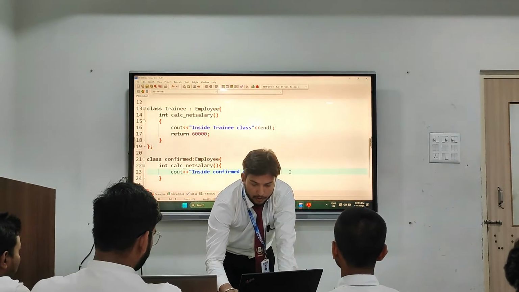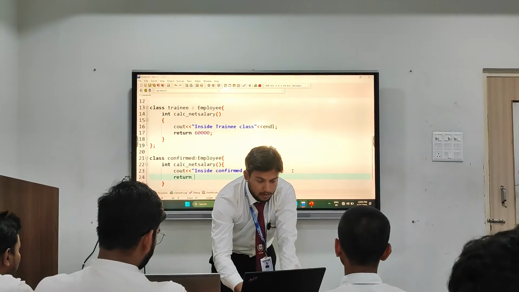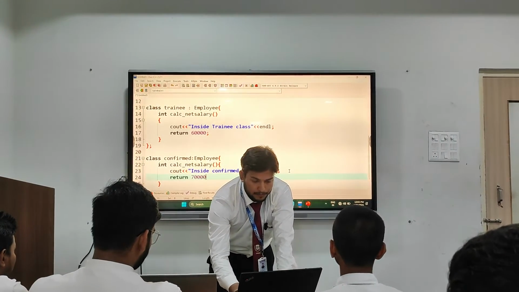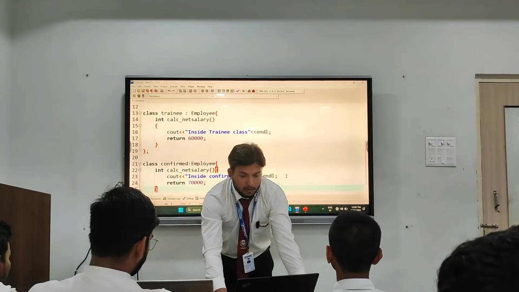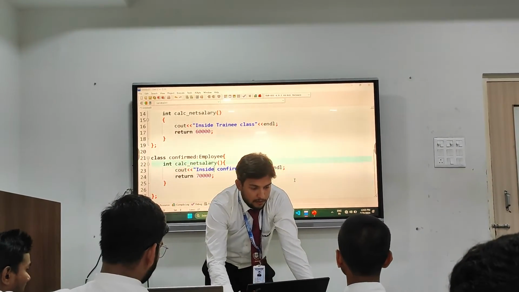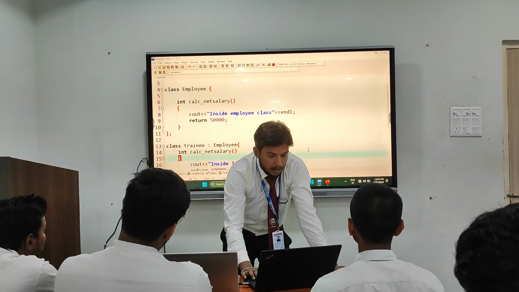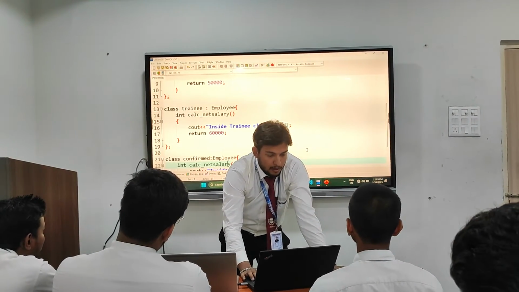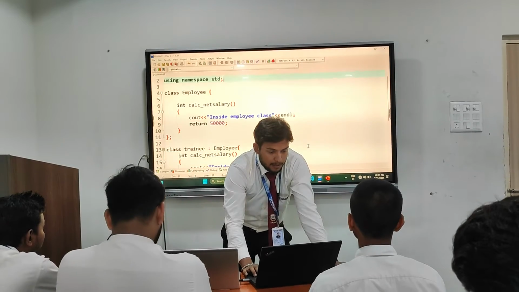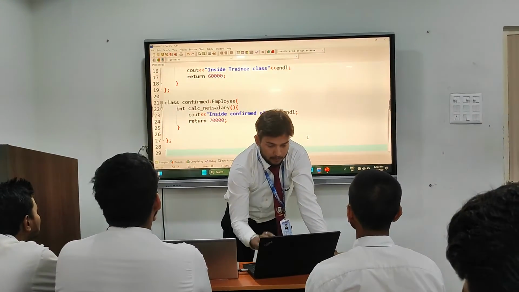We can also give a return value as we were doing, say 7,000. Alright, so we have made three classes over here. First is the parent class employee, second is the trainee, and the third is the confirmed. The employee is the parent class and the two are child classes. Now we are going to write the main function.